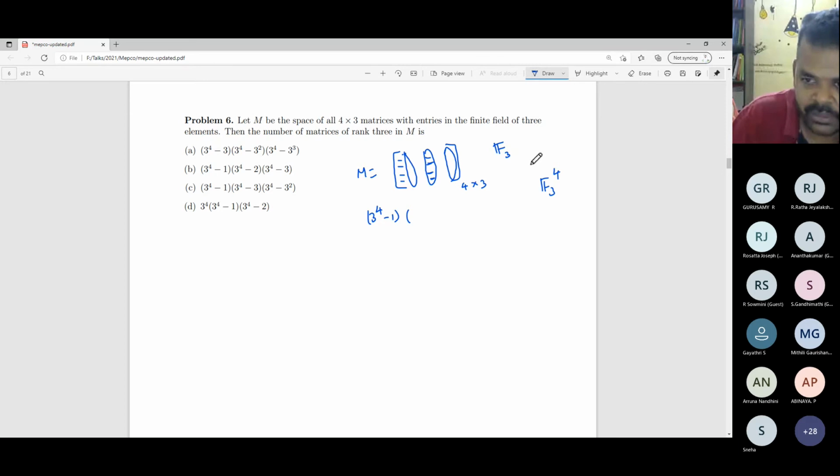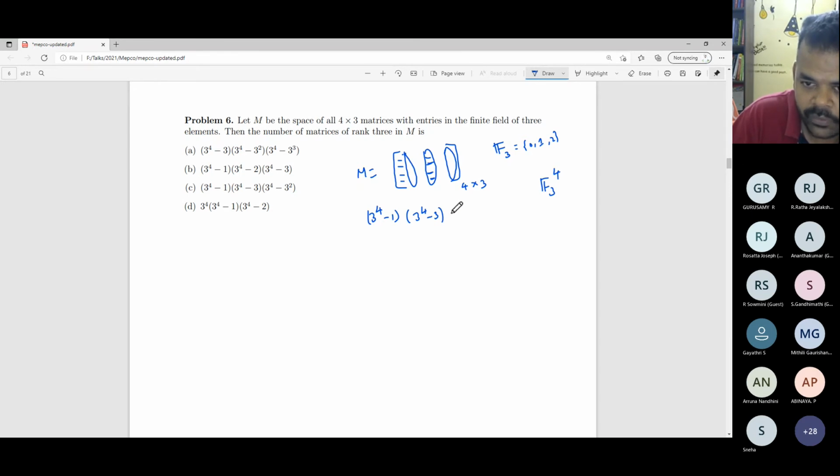This will contain 3 multiples as the field consists of only 3 elements: 0 times the first column, that is the 0 column, 1 times the first column, the column itself, and 2 times the first column. Other than that, whatever element you choose from F3 power 4 will be linearly independent of the first column. So we have to remove only 3 elements.